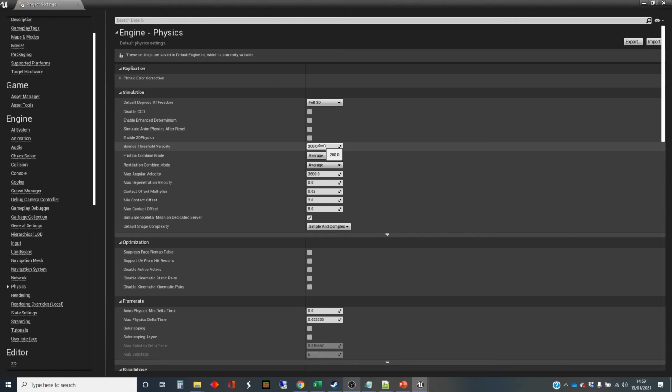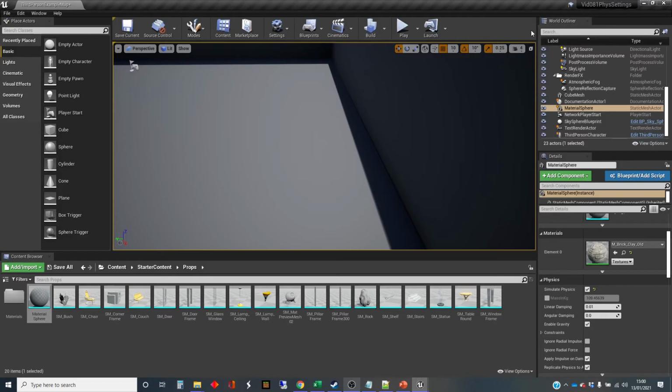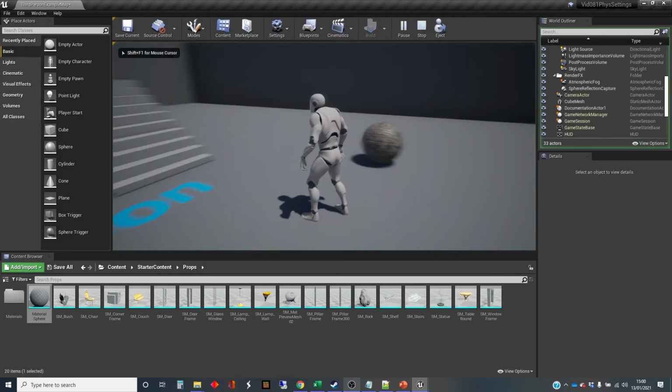For small velocities, and 200 is actually still relatively small, it will not bounce, and so eventually in a series of bounces it will stop bouncing. Let's see what happens if we turn that all the way down to 0. Now I confess I'm trying this live because I've never set it to 0 before.